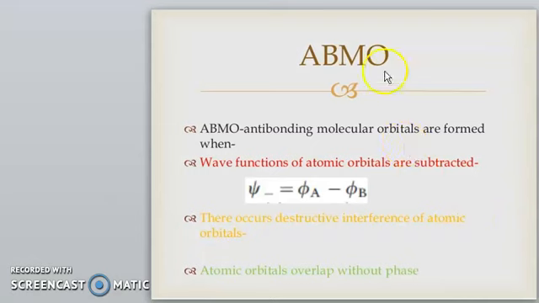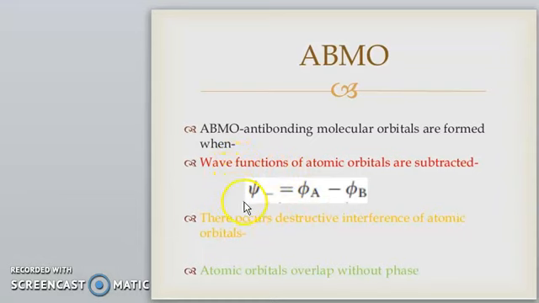Then we see the anti-bonding molecular orbital, which is the exact opposite of the bonding molecular orbital. It is formed when wave functions of atomic orbitals are subtracted. In bonding orbitals the atomic orbitals are added; here they are subtracted.